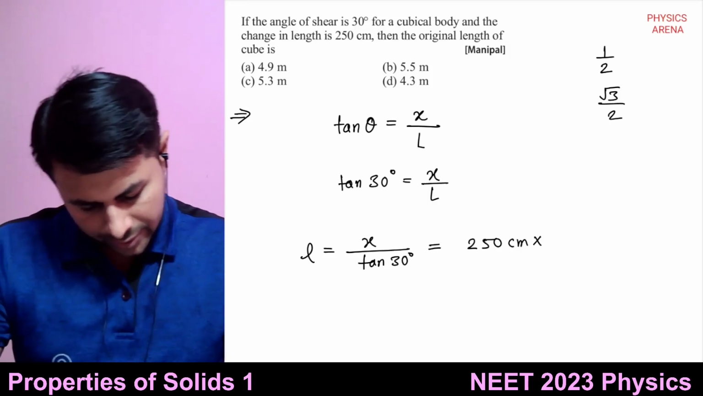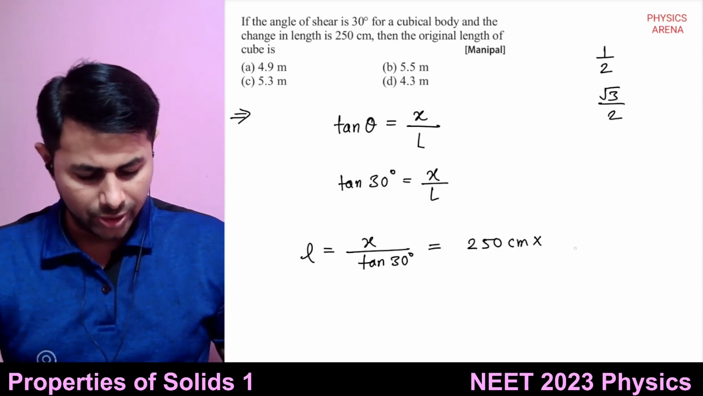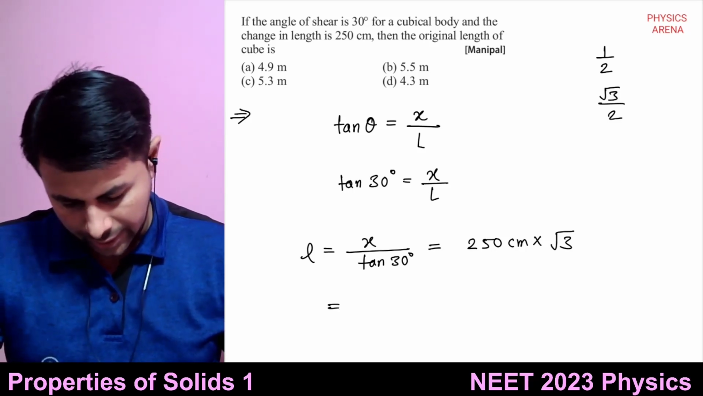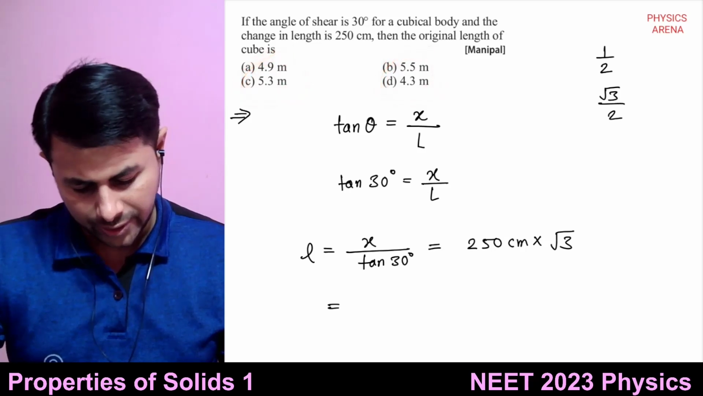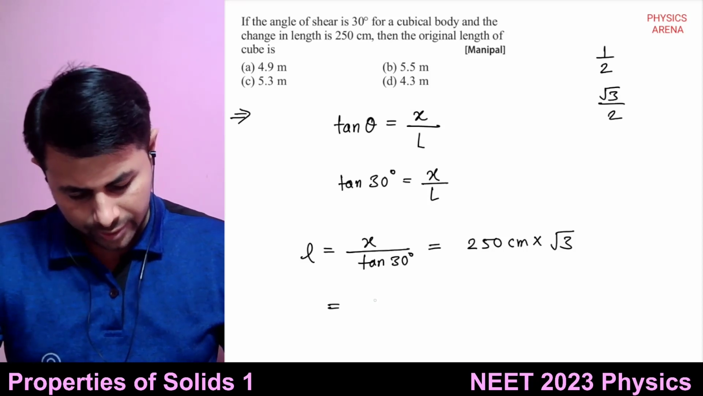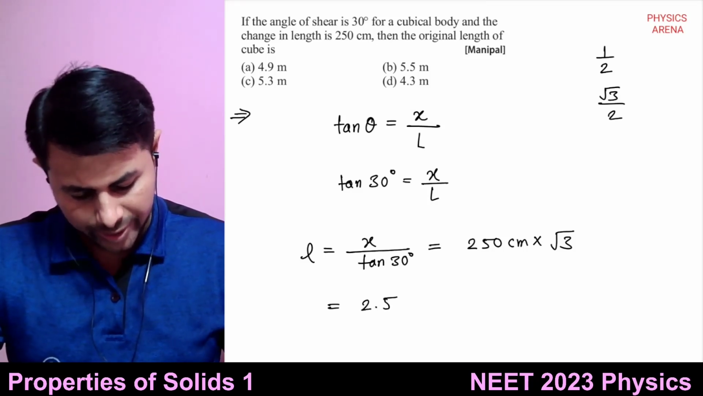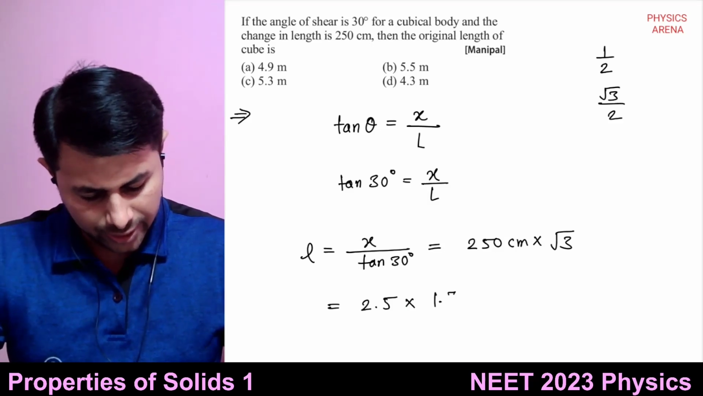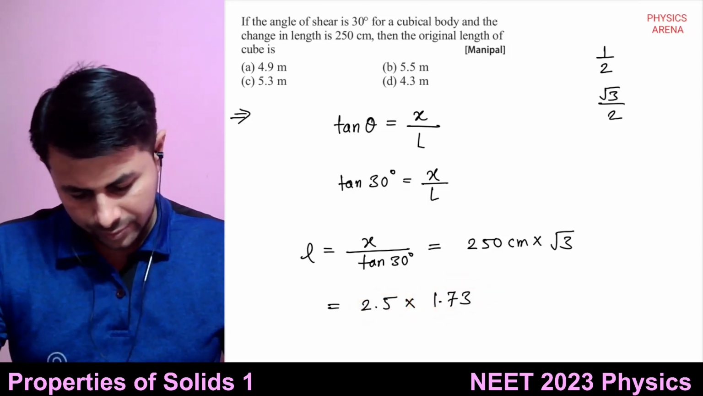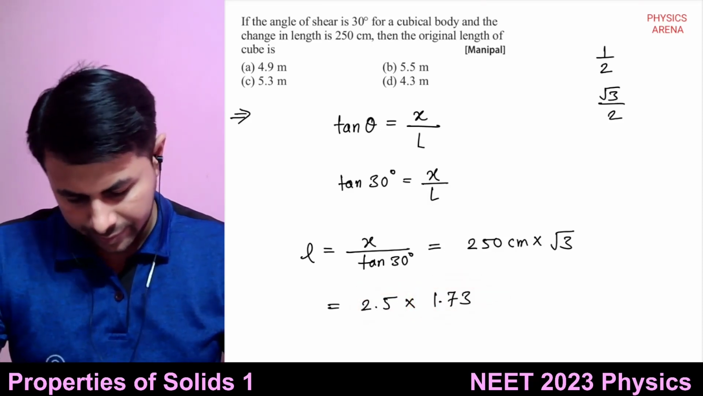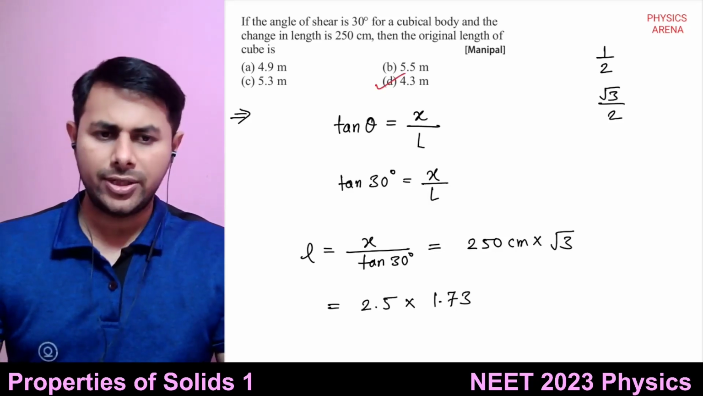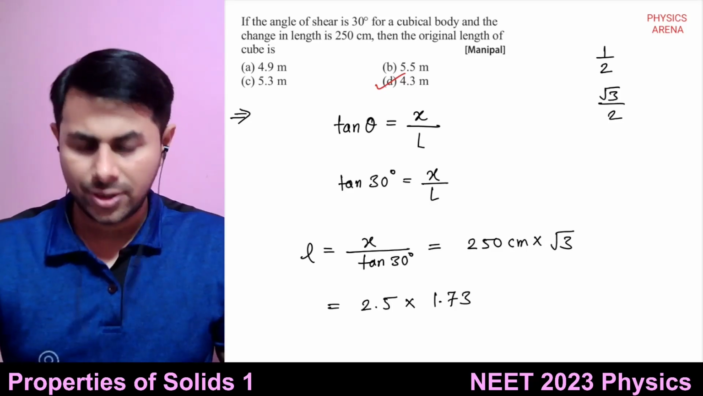multiplied by, dividing by 1 upon root 3 is equal to multiplying by its reciprocal, so multiplied by root 3. All answers are in meters, so let's convert this to meters. So it is 2.5 meters multiplied by root 3. Root 3 is 1.73. So how much would be 2.5 multiplied by 1.73? Little less than 5, you can say. So option D, right? It's equal to 4.3 meters. So this was a simple question.